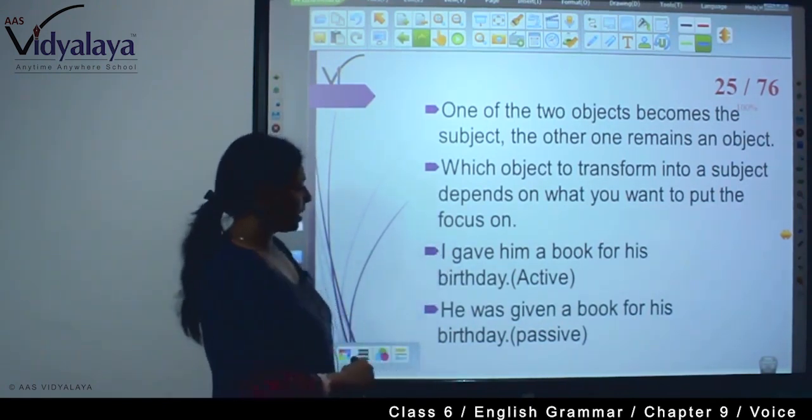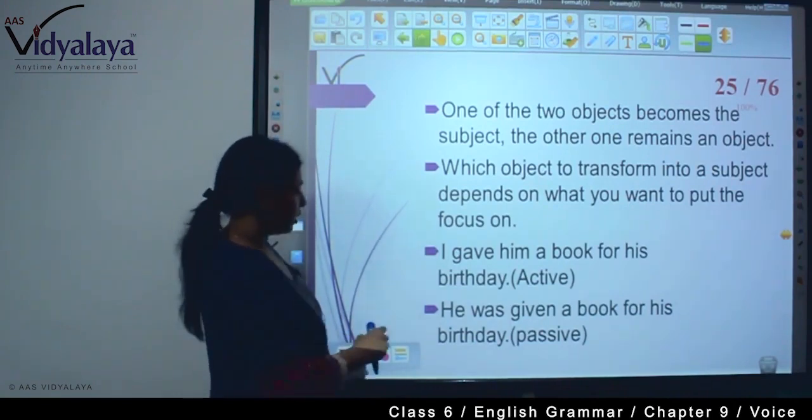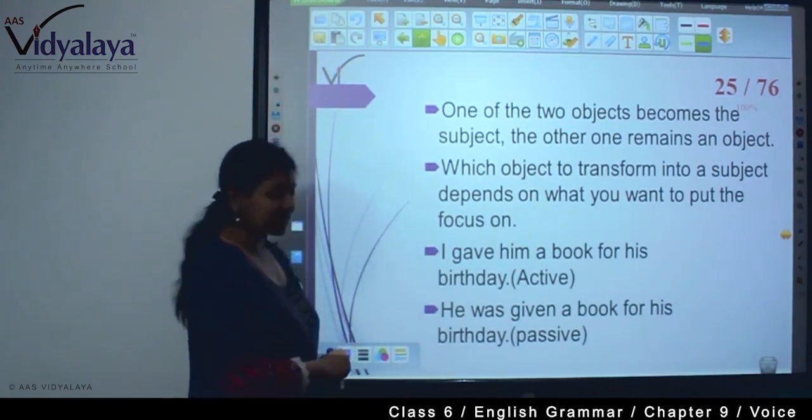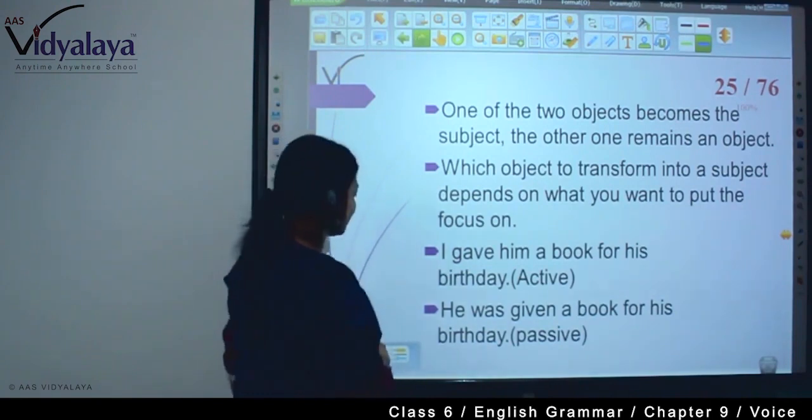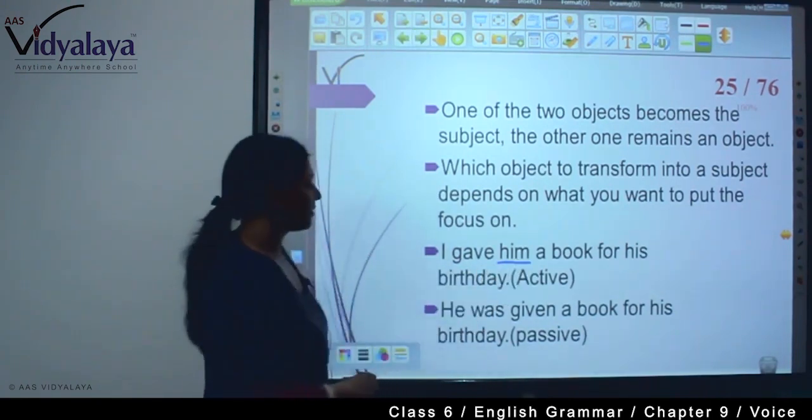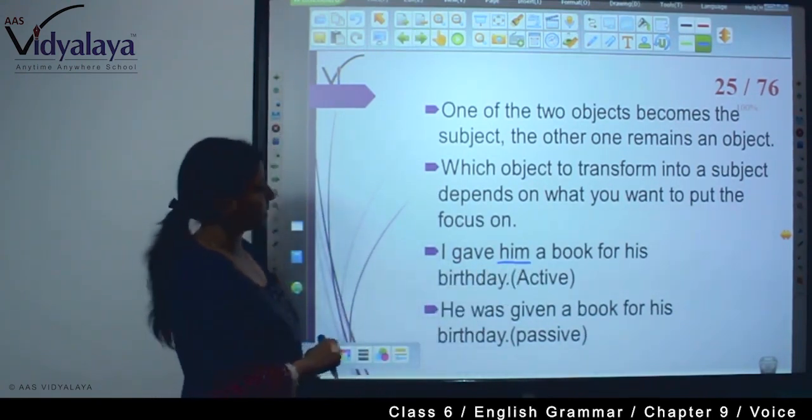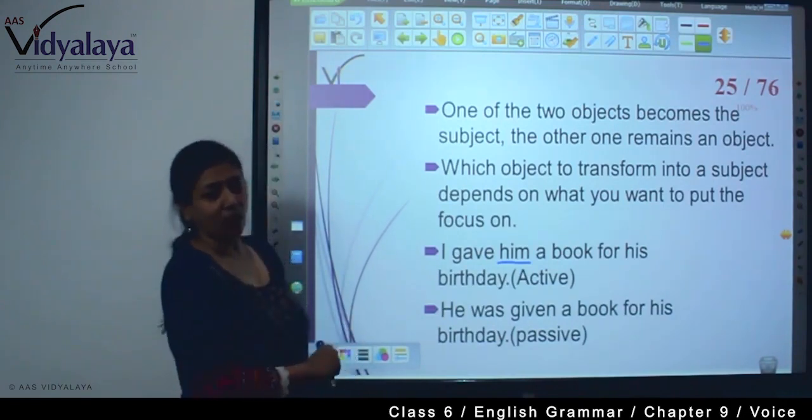Now, I gave him a book for his birthday. So he was given a book for his birthday. Here I am giving him importance. So he was given a book for his birthday. For his birthday remains an object.